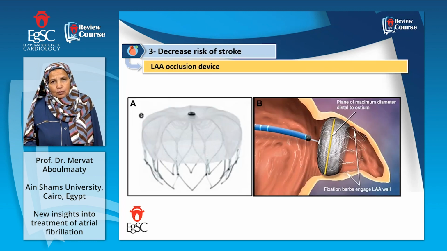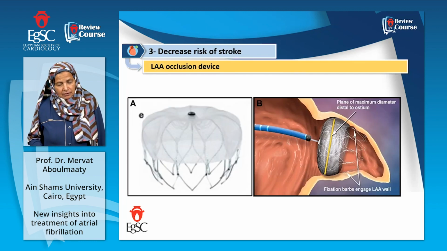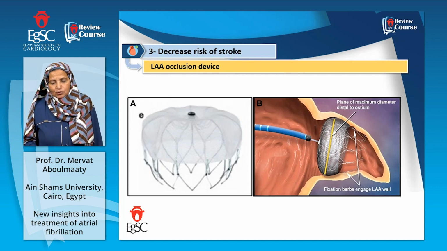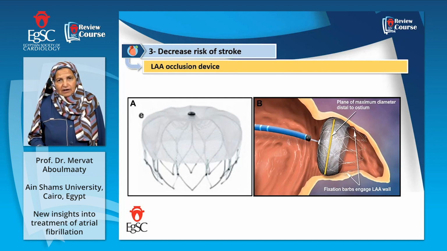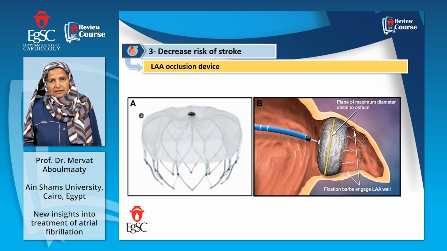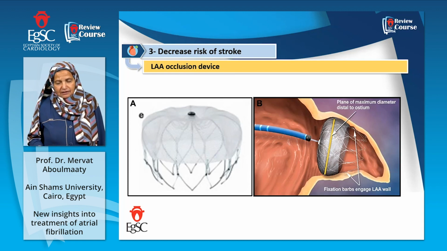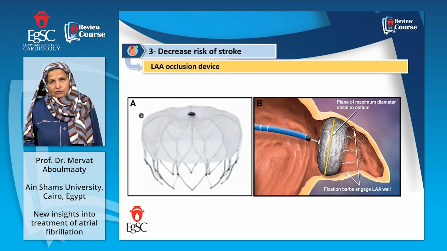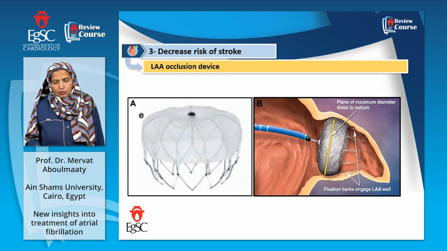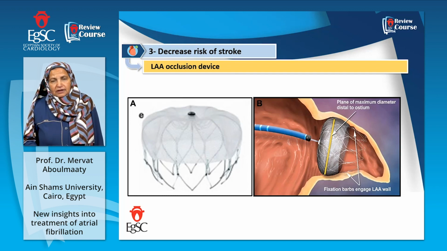There are different types of this left atrial occlusive device, and one of them is introduced through transeptal puncture into the left atrial appendage, and it is inflated. Those who do these devices for appendage occlusion understand this very well. Of course, transesophageal echo during the procedure is needed to measure the diameter and the shape of the left atrial appendage and to choose the proper size of the device to occlude it. This is a video which explains how this procedure is done.